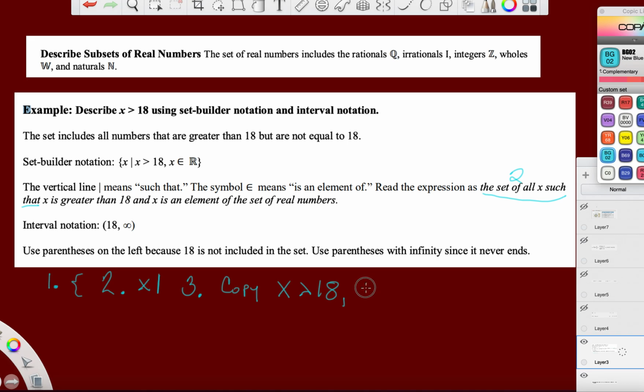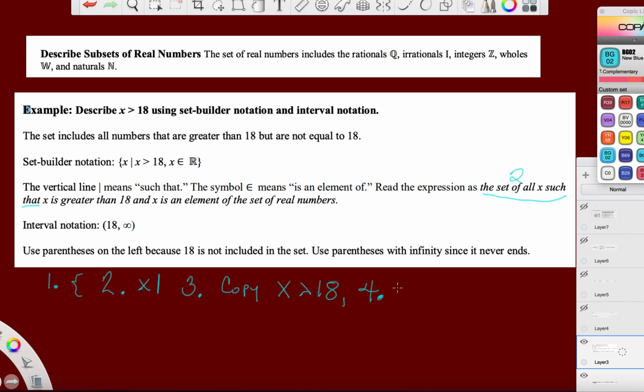I think the fourth part is the part that you don't like at all. So you look at the inequality and you decide, am I looking at a set of real numbers? Am I looking at integers? Am I looking at whole numbers? Am I looking at natural numbers? What am I looking at?